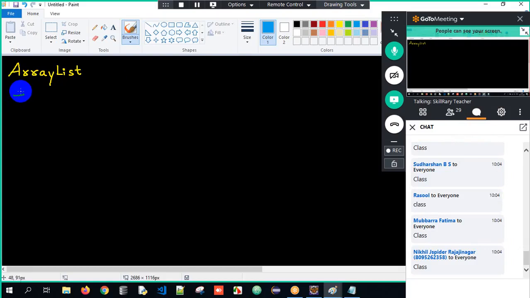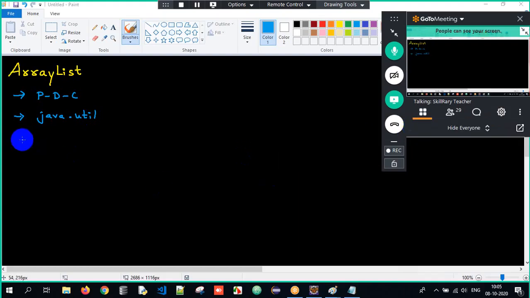So first of all, ArrayList is a predefined class in which package? java.util package. Almost all the classes and interfaces which I'll be using in collection are present in the util package only. 99.9%, all the resources I will be making use of are from the java.util package only. And when was it introduced?